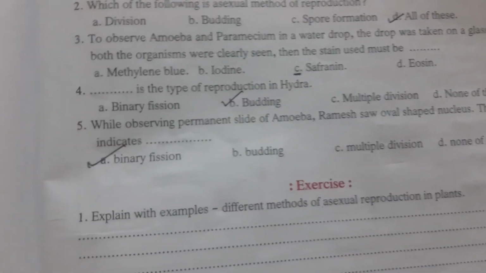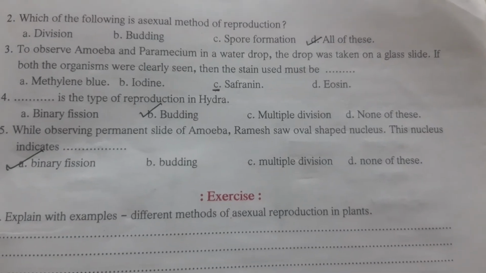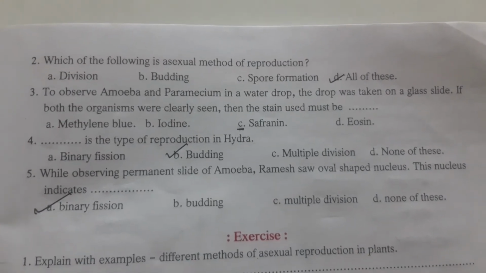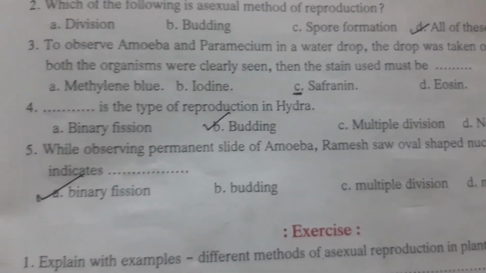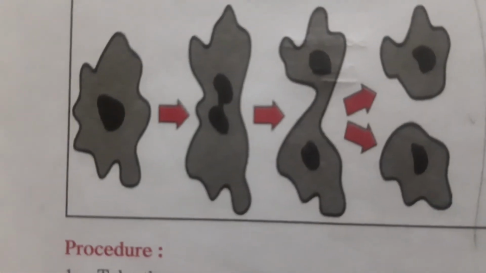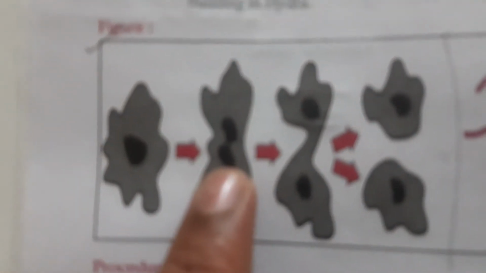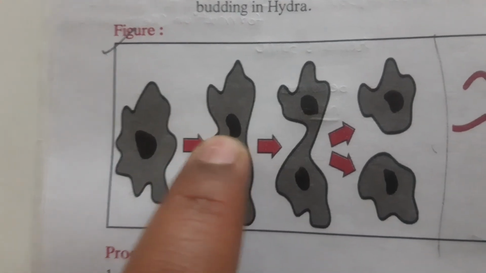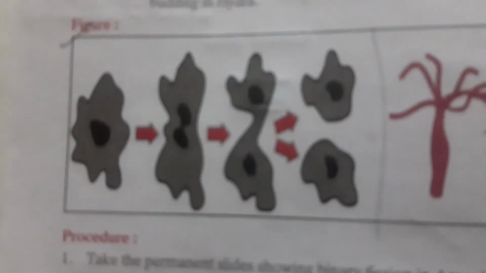As we can see, the fifth one, while observing the permanent slide of amoeba, Ramesh saw some oval shaped nucleus. This nucleus indicates the binary fission. As we can see, whenever the nucleus of amoeba divides, so here you can see the round shaped nucleus that becomes oval, and here the stage where it is now about to divide, and then finally there is cleavage that starts forming.